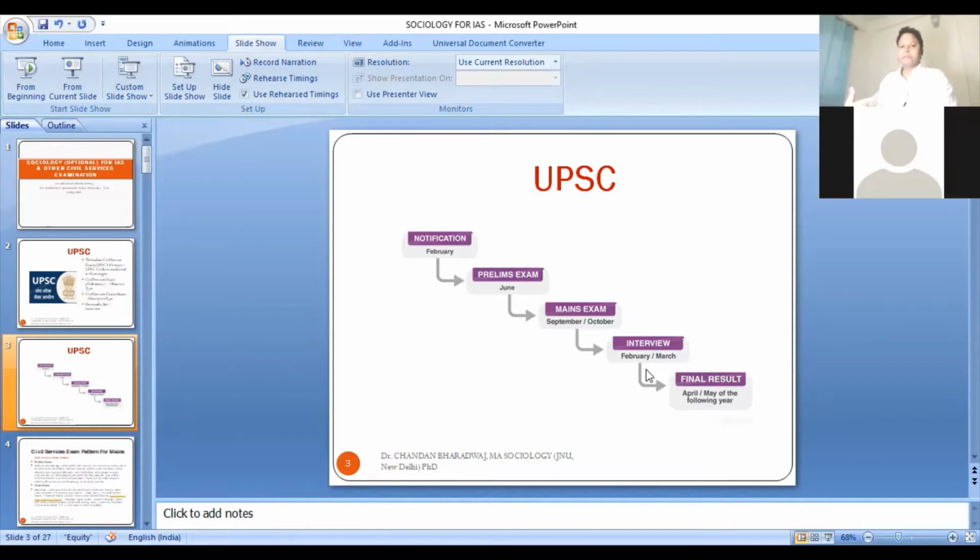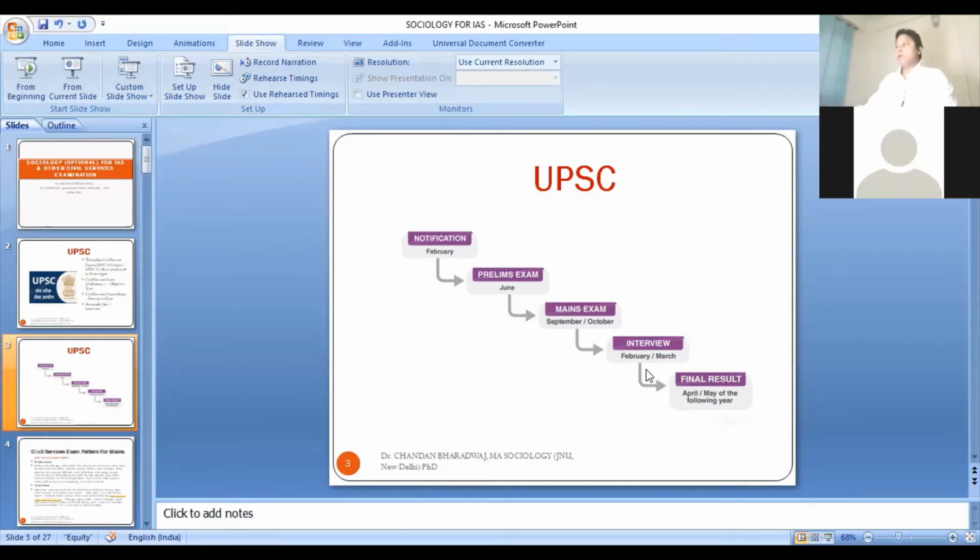The mains will be conducted in September, October. This is the general schedule, and the interview is conducted in February, March, and the final merit list comes in the month of April last or May 1st. This is the general schedule, and the schedule for 2021 is also out. You can check it on the UPSC website, it is already there.